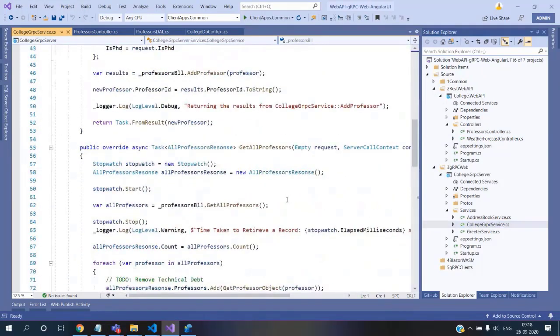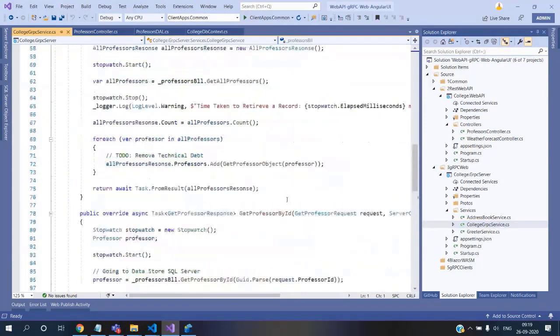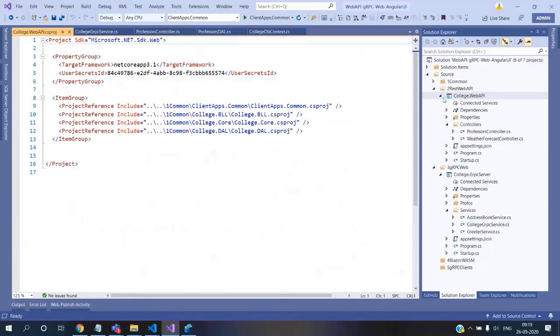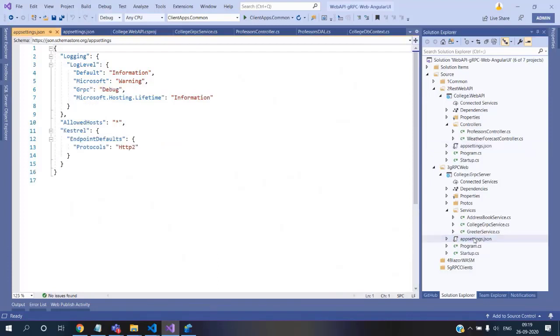We have get all professors and get professor by ID. Those two methods are there because our focus is on the integration, and add professor is here. Another point to focus on is that we are using user secrets. That means nowhere are we going to store any connection string in the app settings or in the source control.